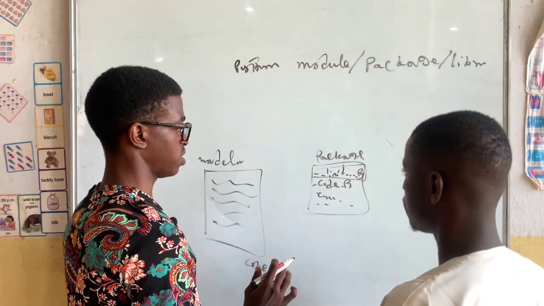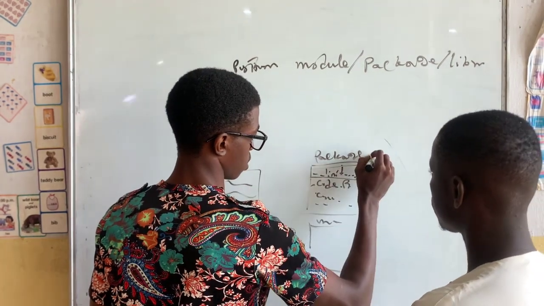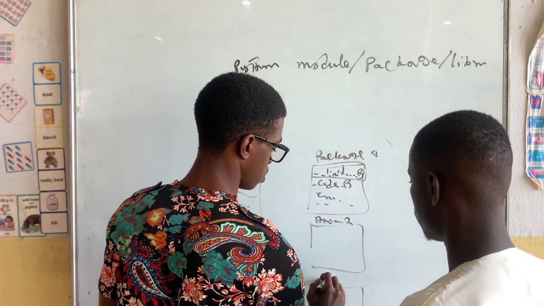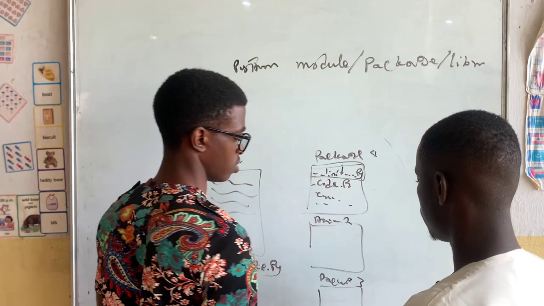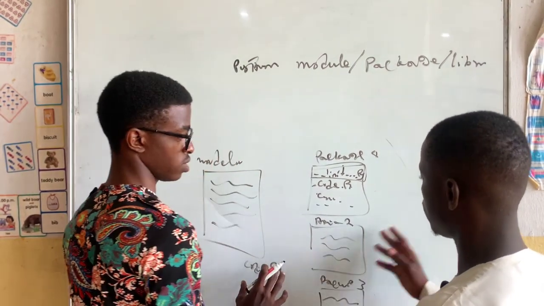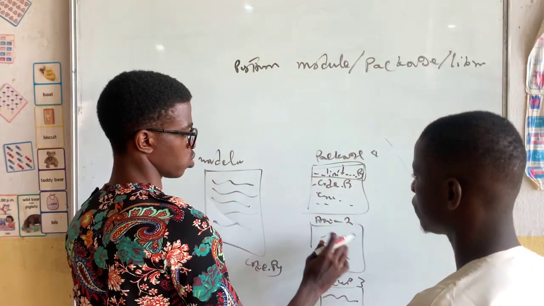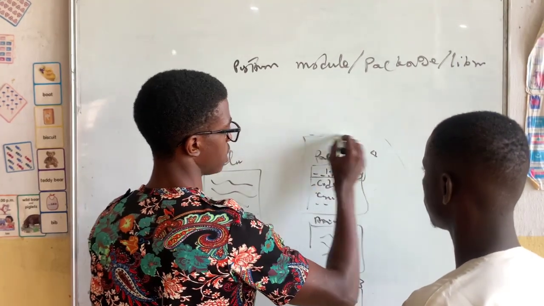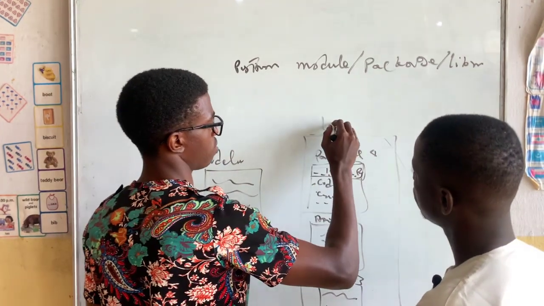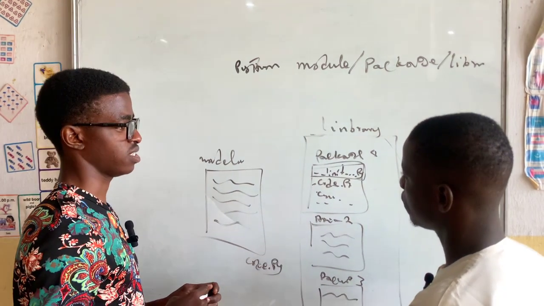You know the difference. So what if we have more than one package? Let's say this is package one, then I have another one, package two, then we have another one, package three, for example. Each has modules inside. This one has its own modules, and this one also has its own modules. So if we have a bigger directory that contains all of these packages inside, that's what we call a library. And now I hope you understand the differences.